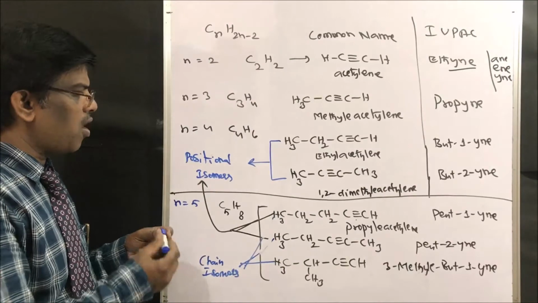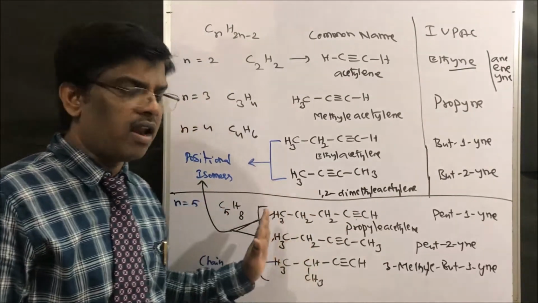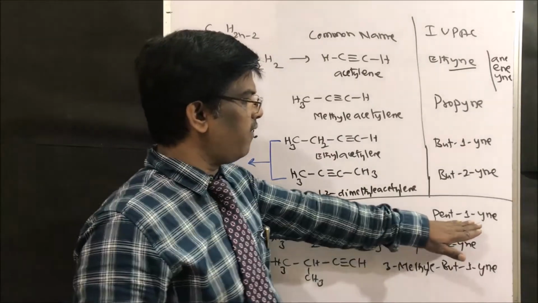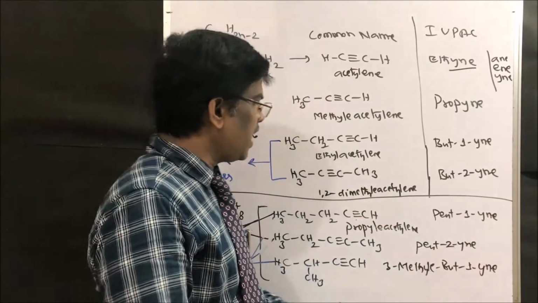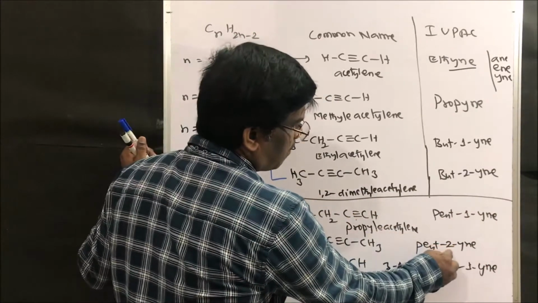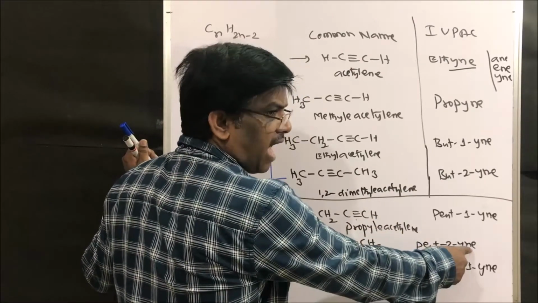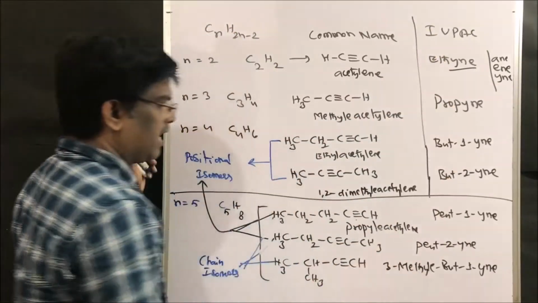Since the triple bond can exist anywhere in the chain or homolog, based on the position of the triple bond we can give a name: pent-1-yne, pent-2-yne. Wherever the triple bond is, give the number of that place and at the end write "yne". So as per the IUPAC name, you can write like this.